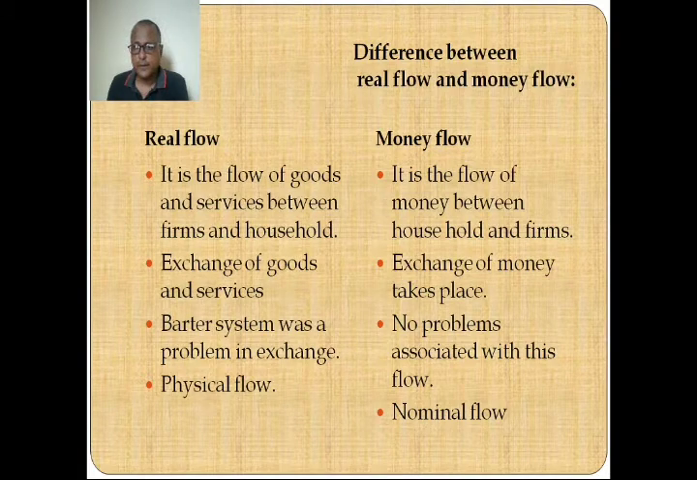Now the difference between real flow and money flow. Real flow is the flow of goods and services between firms and household. Money flow is the flow of money between household and firms. Real flow is the exchange of goods and services. Money flow is the exchange of money. In real flow, the barter system was a problem in exchange. If we have a barter system, then this flow gets disturbed because exchange does not remain even. So in the process of real flow, the barter system is a hindrance. But in the flow of money, there is no problem if you have currency. Real flow is physical flow and money flow is nominal flow.